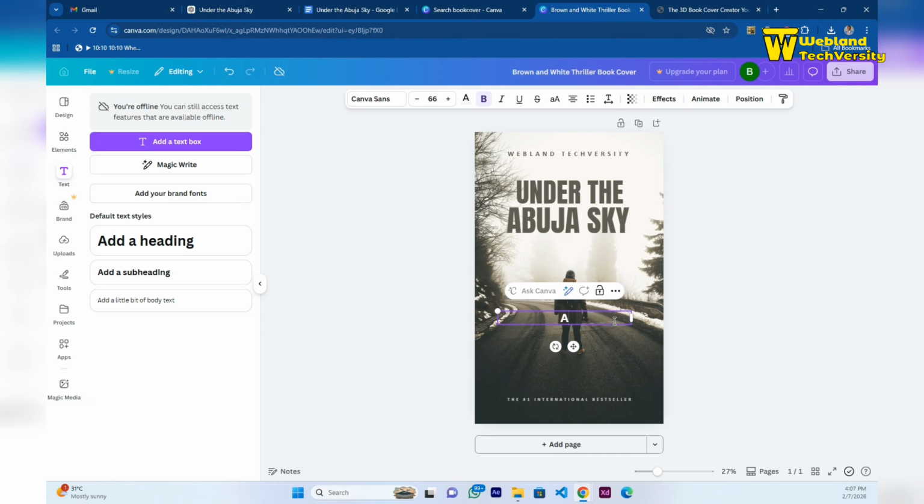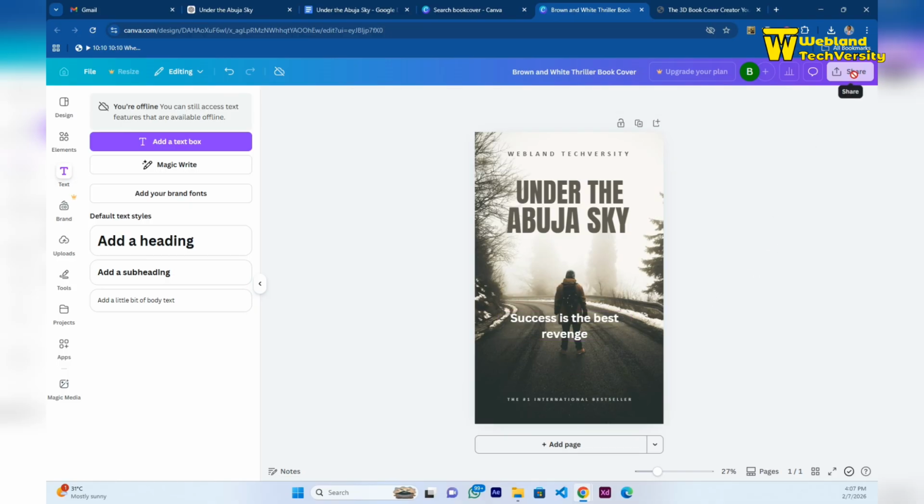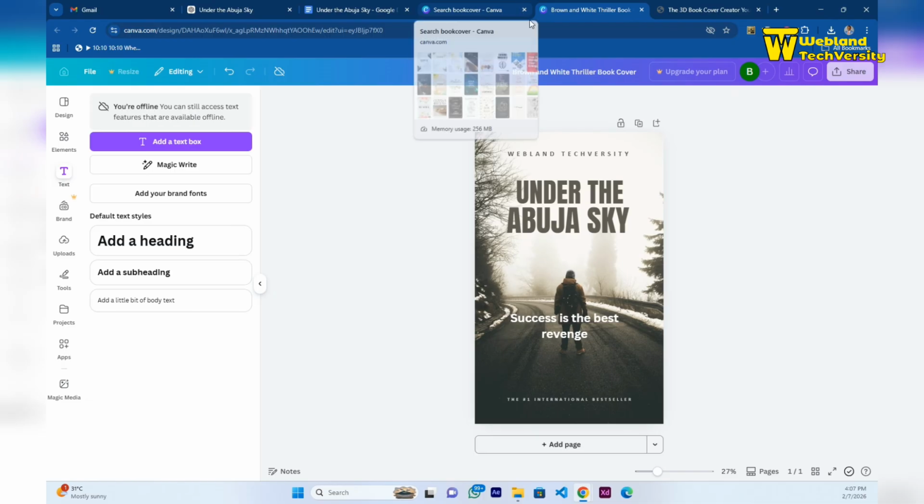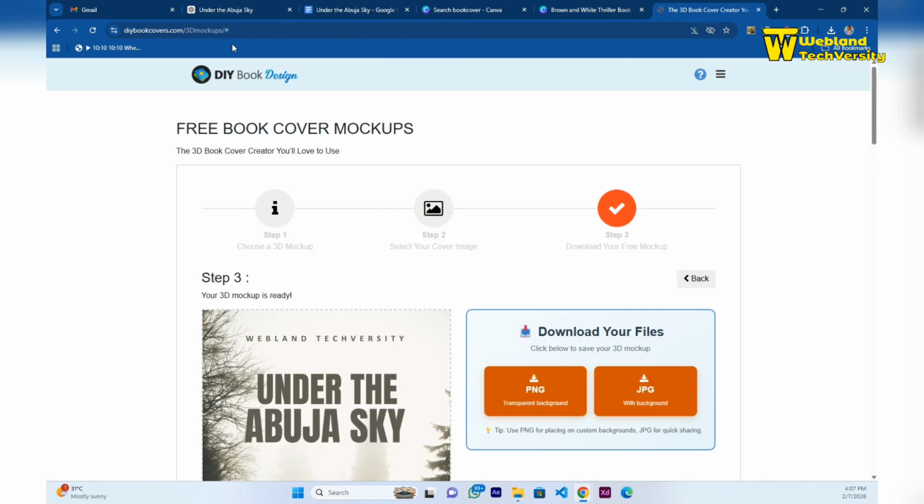Okay, I clicked on it and now it said succeeding. Let me write: success is the best revenge. So that's just part of it. Once you're done, you click on share. Once you click on share, it will download this book cover. And once you download the book cover, it will enter your laptop or your phone or your tablet, whichever one you work with. Now go ahead and go to